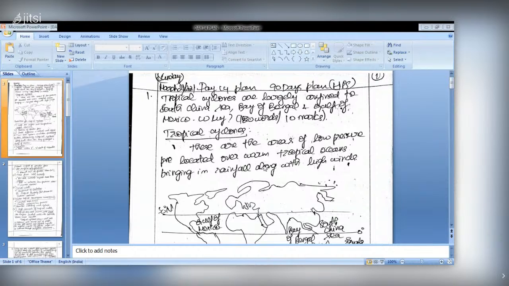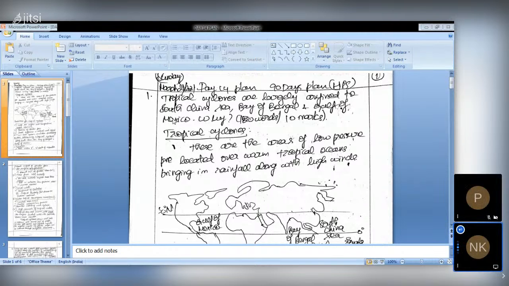Okay. Now we will start with the first question. Tropical cyclones are largely confined to South China Sea, Bay of Bengal, and Gulf of Mexico. Why? So this is the next question.